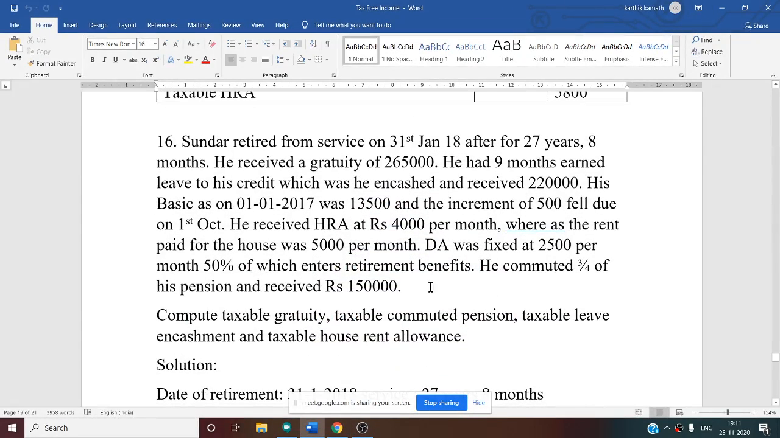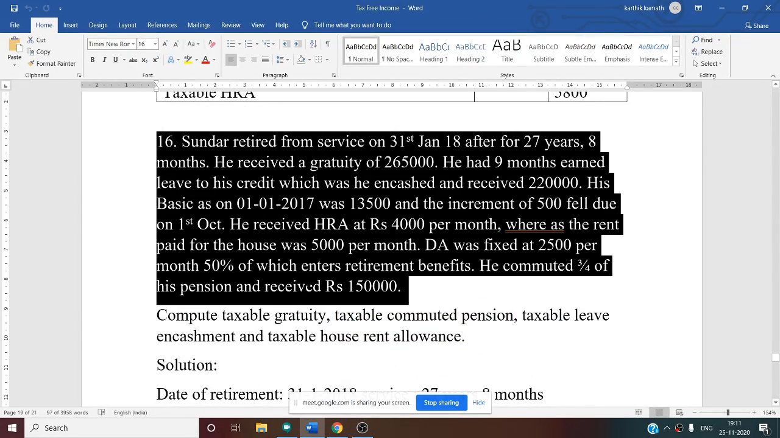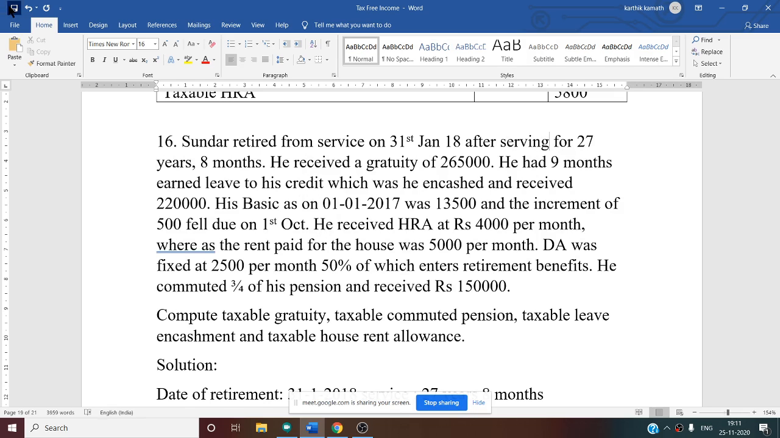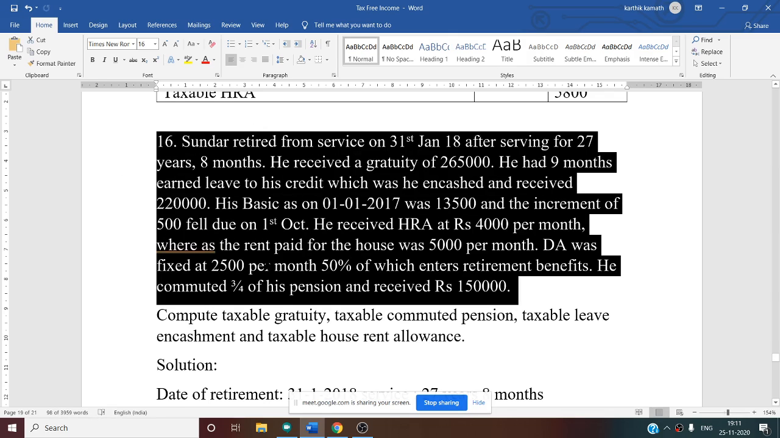Yes. So now let us see problem number 16. Mr. Sundar retired from service on 31st Jan 2018 after serving for 27 years 8 months. So after serving for 27 years 8 months, he received a gratuity of 2,65,000.